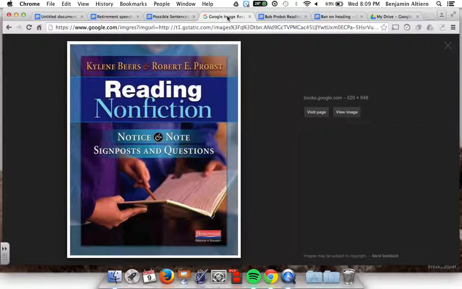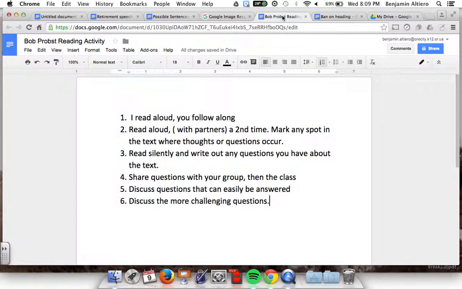The second strategy is more of a close reading strategy that was presented by Robert Prost at the session. I have the directions here. First, the article or piece of nonfiction text is read aloud. Students follow along. Then it's read aloud, oftentimes with partners, a second time. Here, as students read, they'll mark any spot in the text where they have thoughts or questions. They're not writing anything at this point, just marking in the text. Now they'll read for a third time, quietly, silently, on their own.